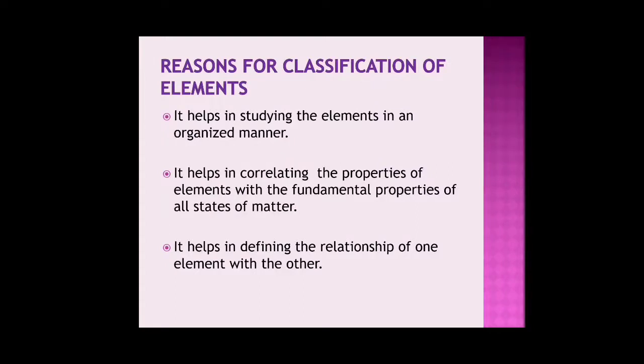So first of all, why do we have to have a periodic table, or why do we have to table the elements in a periodic table? So what's the reason for such classification? One is it helps us study the elements in an organized manner. It helps in correlating the properties of elements with the fundamental properties of all states of matter. Then it helps in defining the relationship of one element with another. So a lot of study can be done. When you know the trends, it helps us understand a large number of concepts knowing the periodic table.